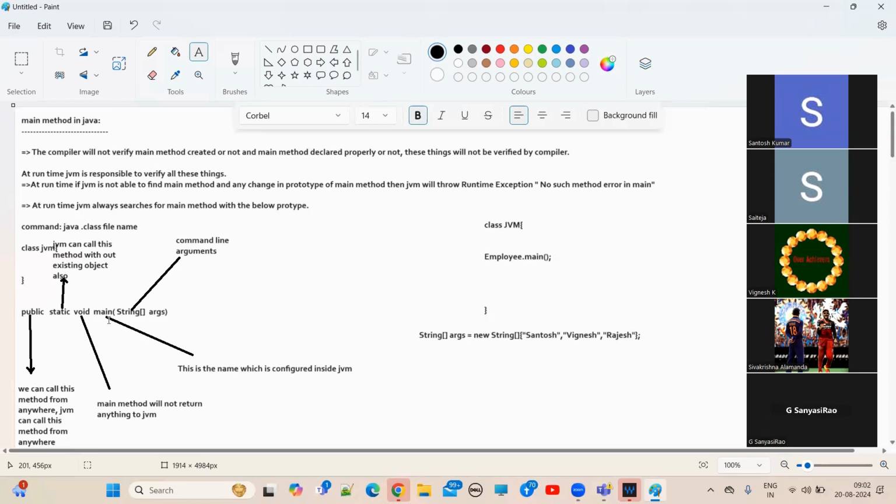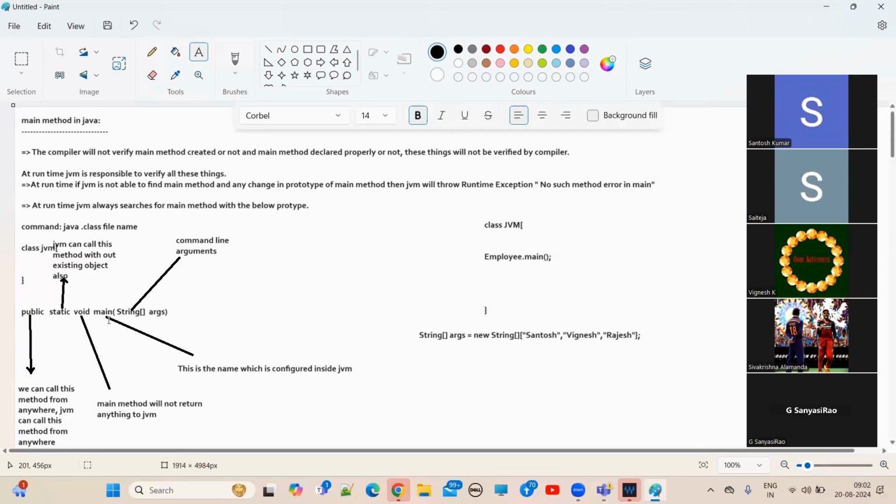In an interview, people will ask why void here, what will happen if I put something else. You have to tell why we keep void. Because who is calling this main method? The JVM will call it. If you return something over here, who will receive the returned value? The JVM will receive it. What can the JVM do with it? It cannot do anything, right? If you return something, it is a waste. Understand? Okay.